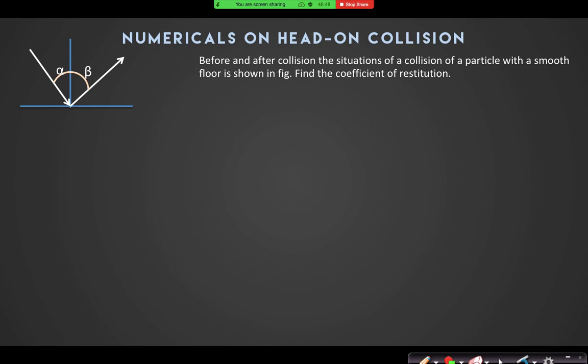Look, this question says before and after collision, the situation of a collision of a particle with a smooth floor is shown in the figure. Find its coefficient of restitution. So a ball comes here, hits this floor. Floor means horizontal floor, a smooth floor, and goes back in this direction. So in terms of alpha and beta, can you find what is the coefficient of restitution?